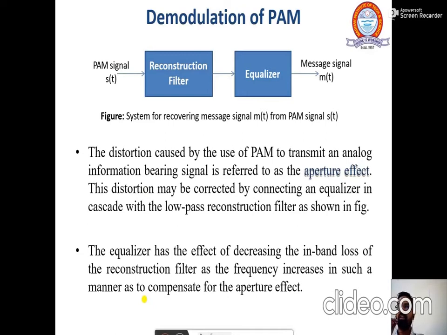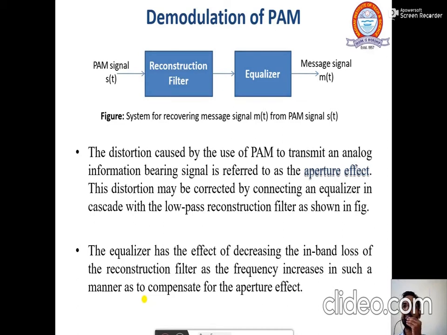Now, how is the demodulation of pulse amplitude modulation done? In demodulation of pulse amplitude modulation, we will have a pulse amplitude modulated signal, that is x(t). Then we will have a reconstruction filter, and then we use the equalizer so that the signal is converted to a message signal. This equalizer part you have already studied in communication networks.